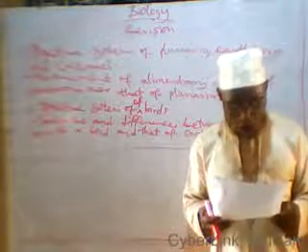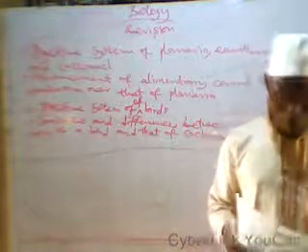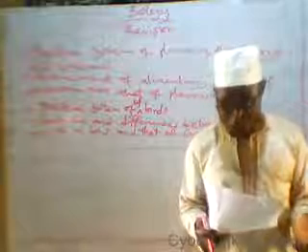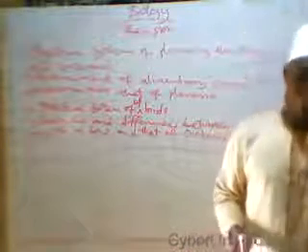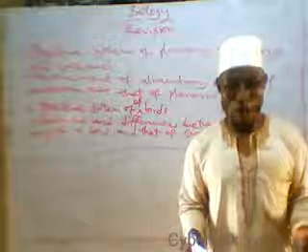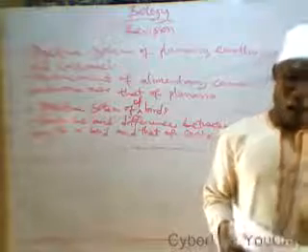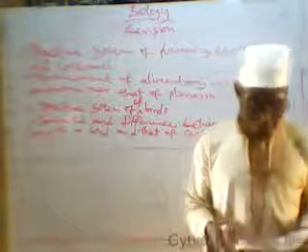Also, we talk about the pulse and blood pressure, the meaning of pulse and blood pressure. We talk about the lymphatic system and the function of lymph. I told you that the blood transports digested protein, digested carbohydrates, mineral salt, and vitamins. The lymph transports amino acid and glycerol. All these things are in your notes.